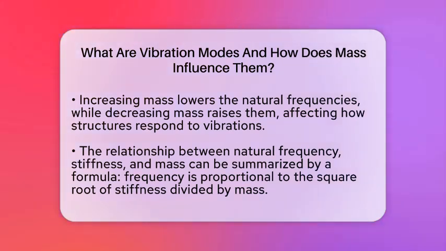In practical engineering, understanding how vibration modes work and how mass influences them is essential. For example, in machinery, engineers want to avoid resonance, which happens when operational speeds match a natural frequency, causing excessive vibrations. By adjusting mass or stiffness, they can shift these frequencies away from the operating range.